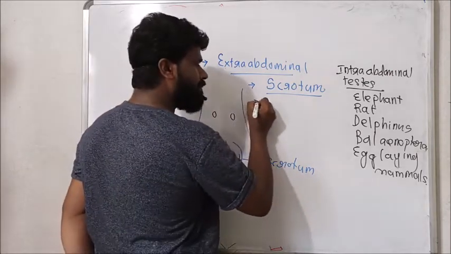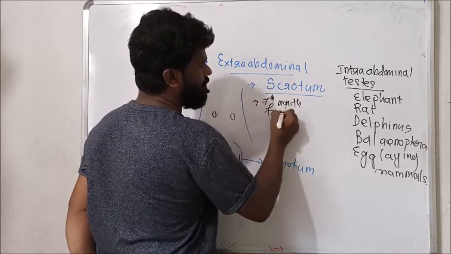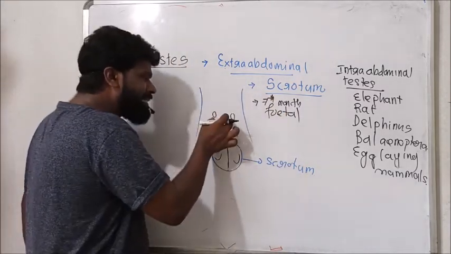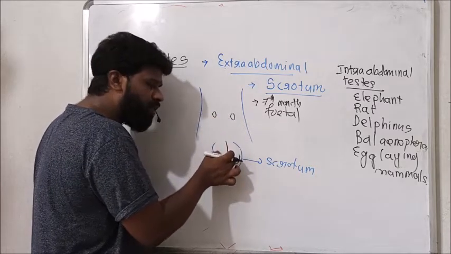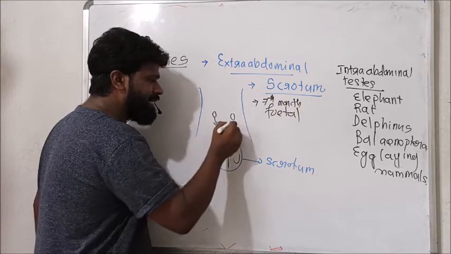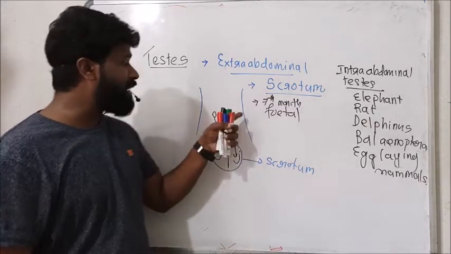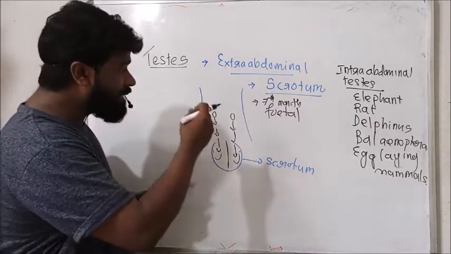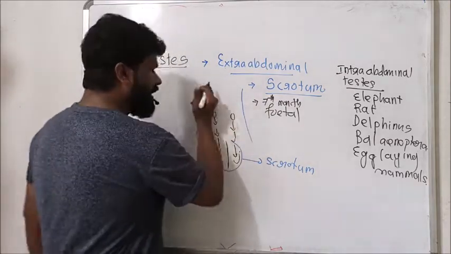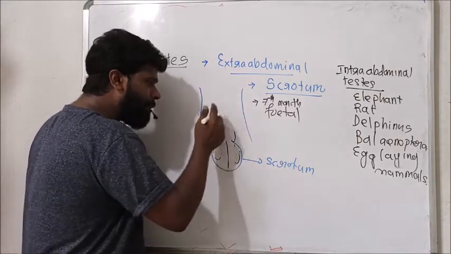But during the 7th month of fetal life, these testes descend into the scrotum. So the testes from the abdominal cavity descend into the scrotum through a passage.